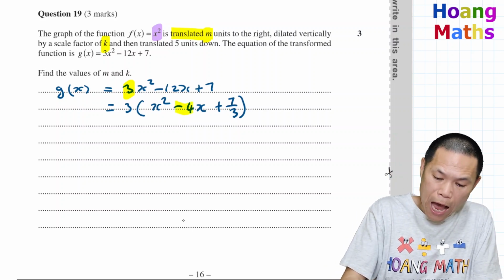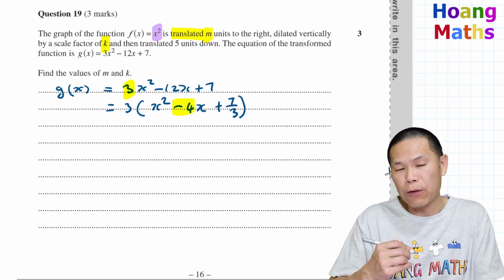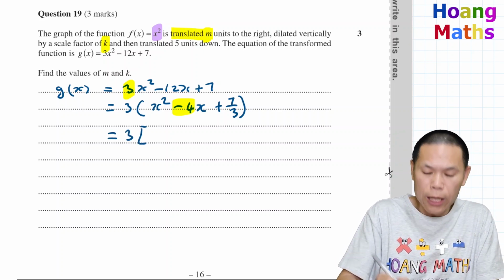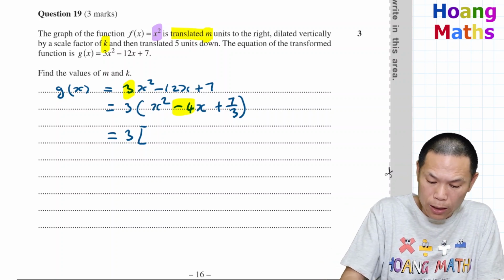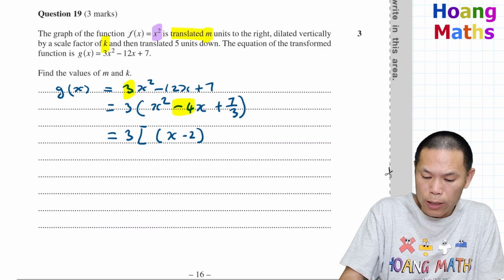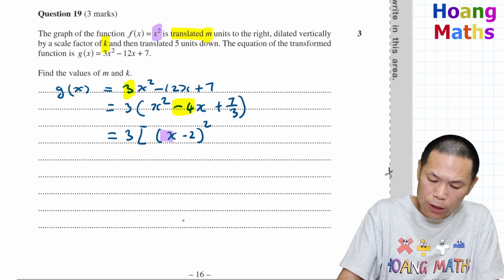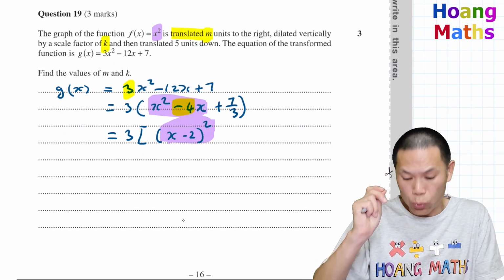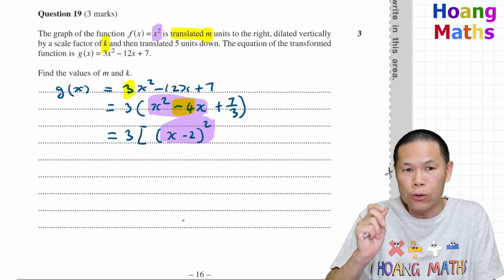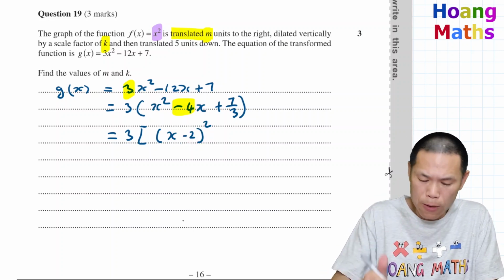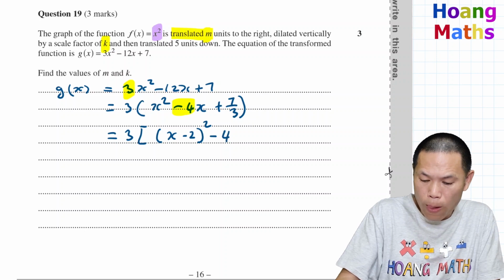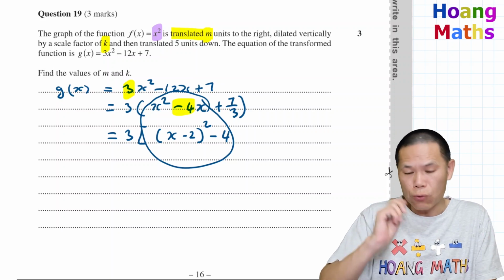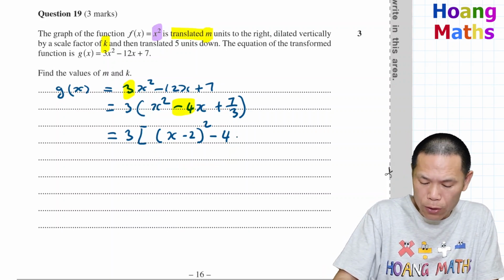So we half this 4, half of negative 4 gives me negative 2. Let me write 3 first, and I use rectangular brackets because we have another bracket. So we halve that, and it becomes x minus 2, and we square it. Keep that in mind: if I expand this square out, it gives me exactly the same as this here, but with the 2 squared extra. 2 squared is 4, so I just need to minus 4 out. That should give me minus 4, and that gives me the same in this group here. Then 7 over 3, I just write this down, so plus 7 over 3.